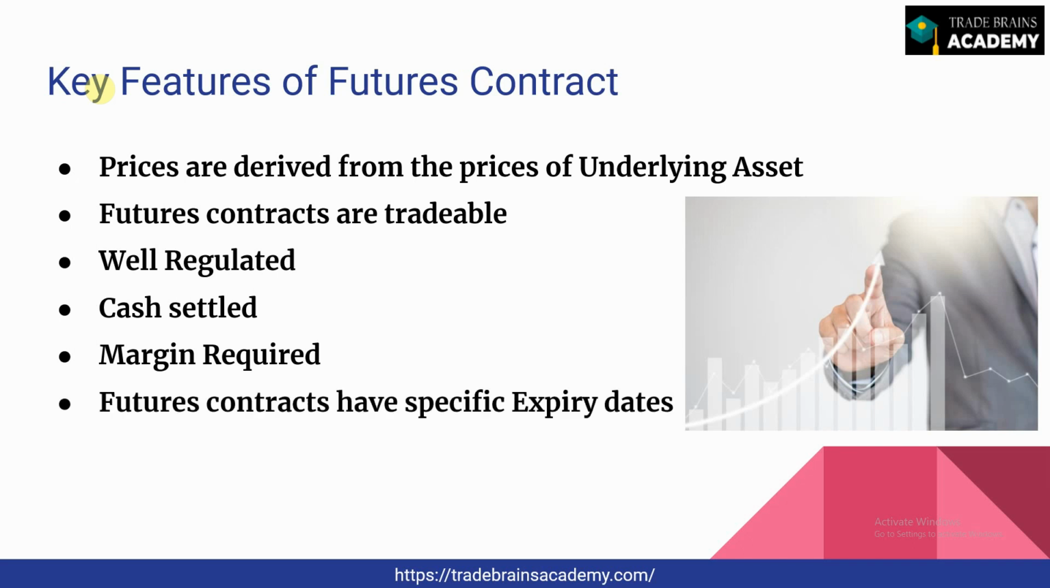And futures contracts have specific expiry dates. To give the example of the Nifty contract again, there are three expiries: the near month expiry, the middle month expiry, and the far month expiry. These contracts expire on the last Thursday of every month, and if the last Thursday is a holiday, they expire on the preceding day. As and when the near month contract expires, another far month contract is added, so at any given point of time there are three expiry contracts running while trading futures.